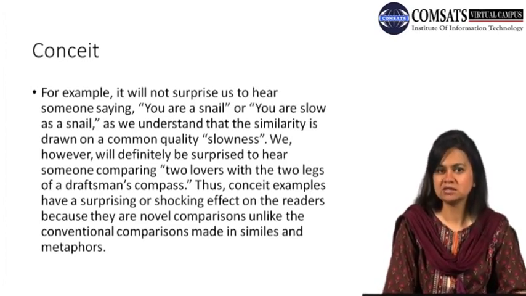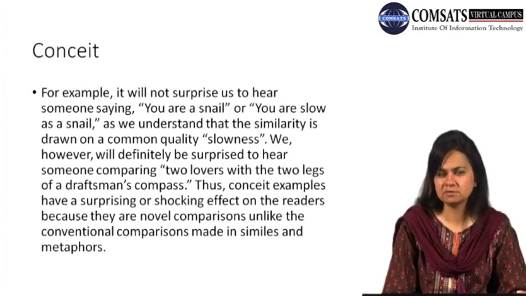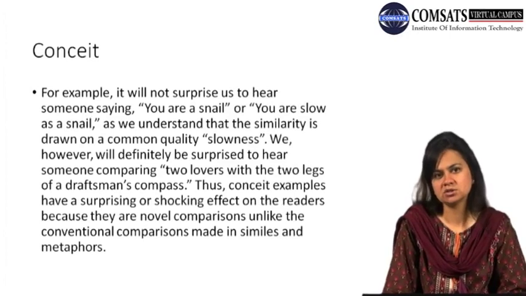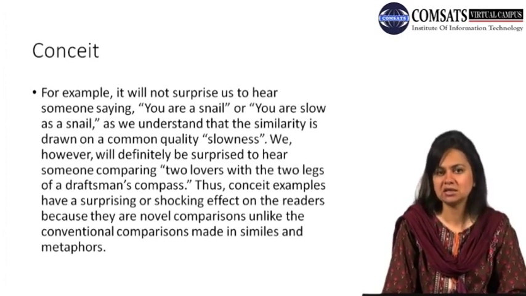So this is what a conceit demands. A conceit would always appear to be an unusual or incomprehensible comparison, which you would dismiss in the first place as impossible. But on closer scrutiny and understanding, you would realize that these two things which are compared make sense.